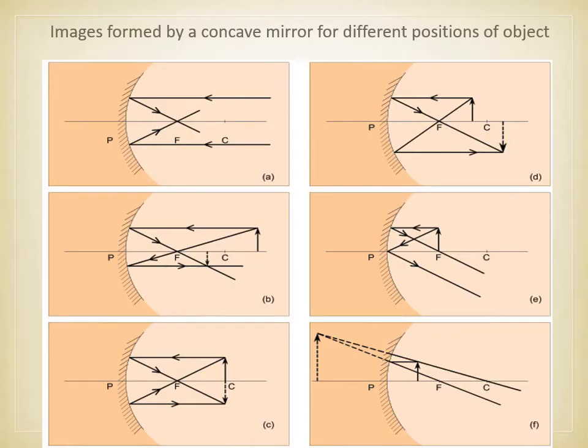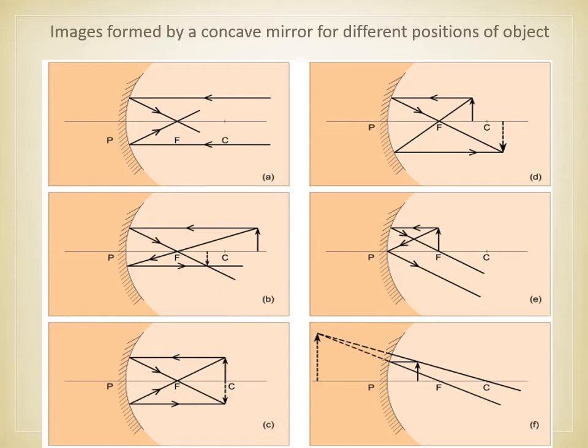This diagram shows the various images formed by the concave mirror for different positions of the object. First, the object is at infinity, so the image is formed at the focal point F. At the focal point the image will be real, small and inverted.